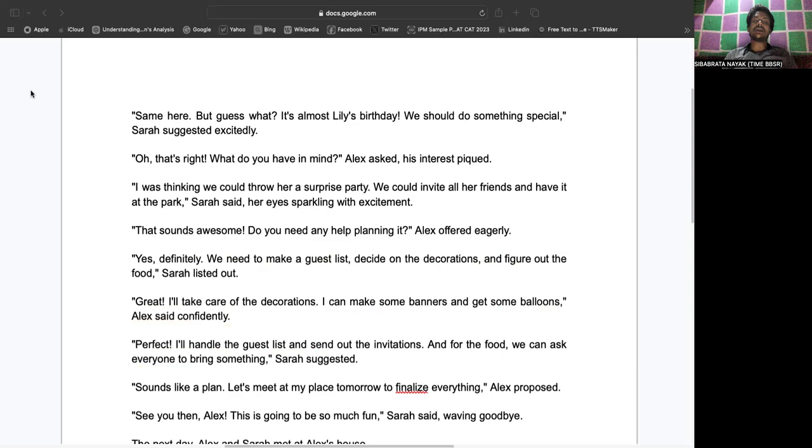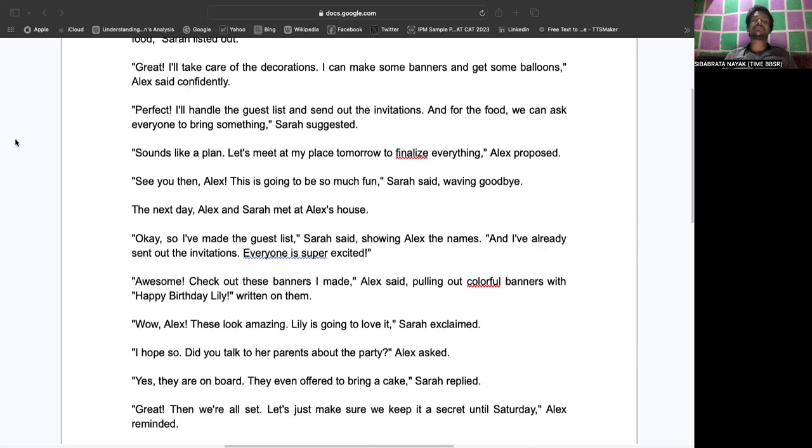"Sounds like a plan. Let's meet at my place tomorrow to finalize everything," Alex proposed. "See you then, Alex. This is going to be so much fun," Sarah said, waving goodbye. The next day, Alex and Sarah met at Alex's house.